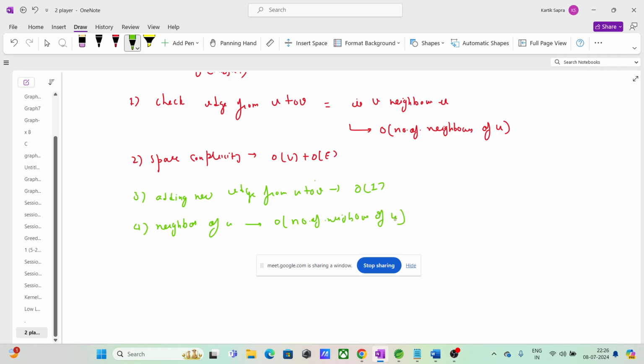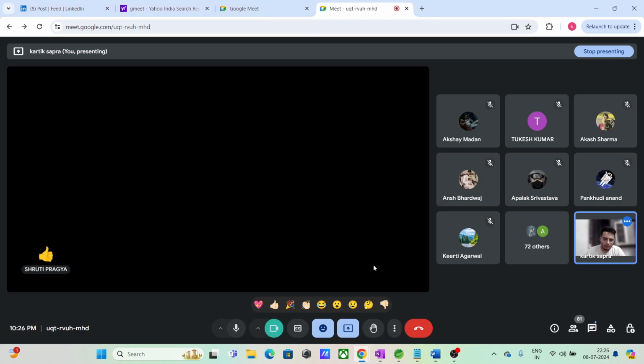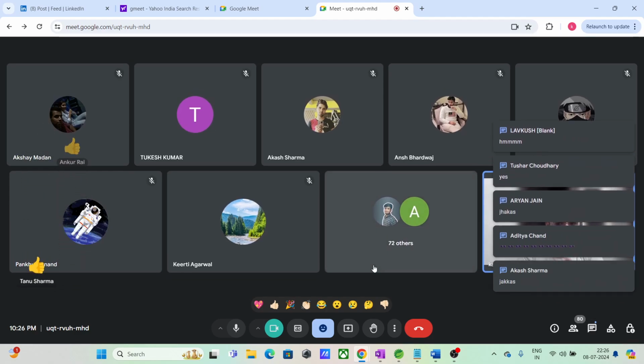So these are certain operations and their time complexity in adjacency list. Is everything clear? Today we have not done anything on the coding front, but we have got the basics done. Tomorrow we will go to the implementation and certain traversal algorithms.